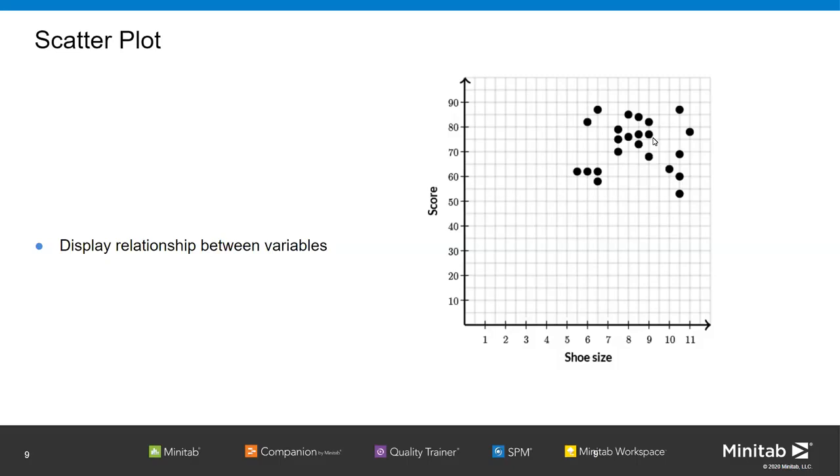So each data point is a student, with the x coordinate being their shoe size and the y coordinate their quiz score. Okay, so scatter plots are very important to understand before learning correlation.